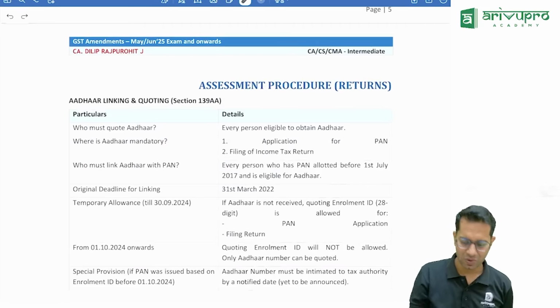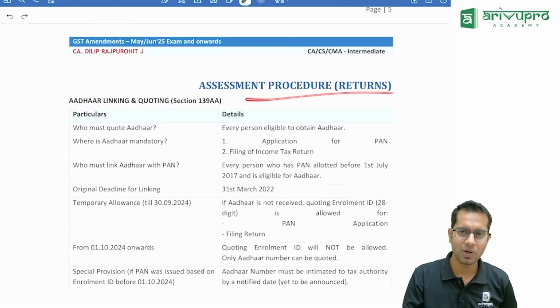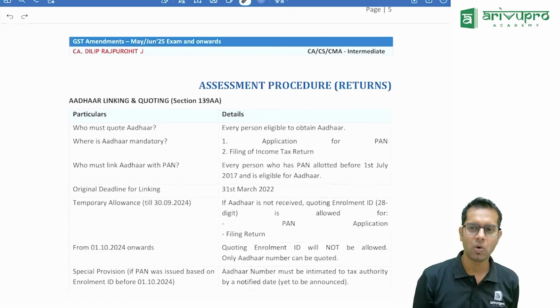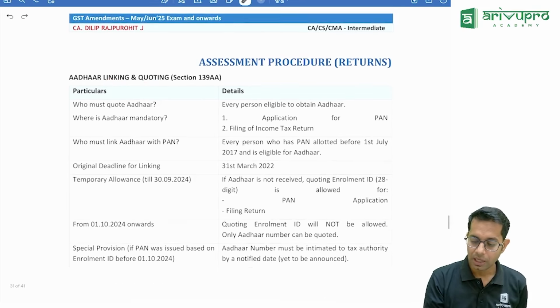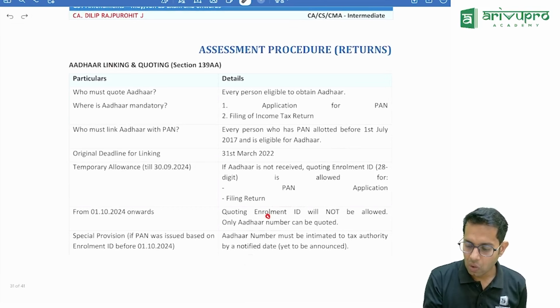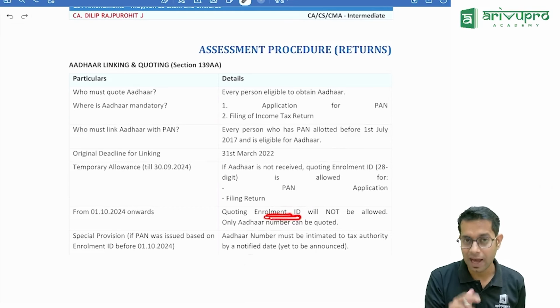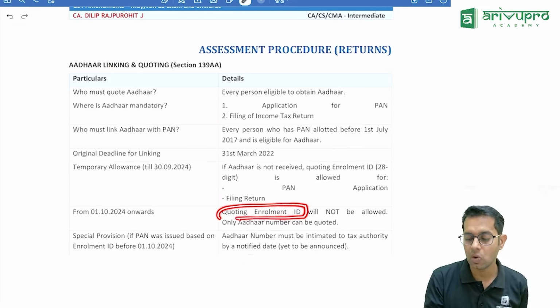In the amendment procedure, only one small change is with respect to quoting PAN. Normally, quoting Aadhaar while filing your income tax return was compulsory, and PAN and Aadhaar should be linked. Before, what we used to study was, if you don't have a PAN, you can quote your Aadhaar, and if you don't have an Aadhaar, you can quote your Aadhaar enrollment number. Now this has been removed.